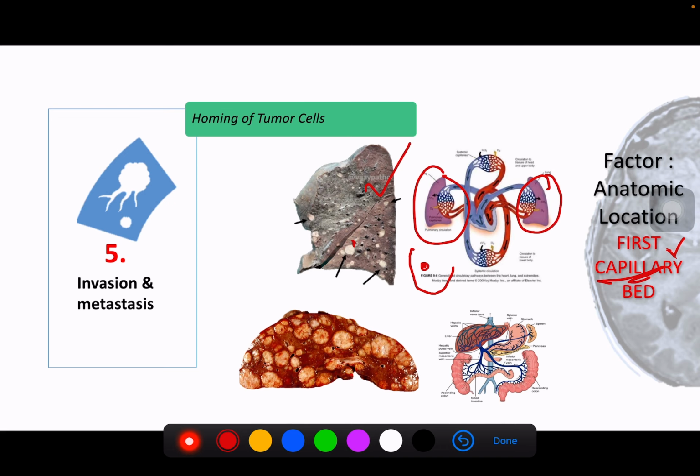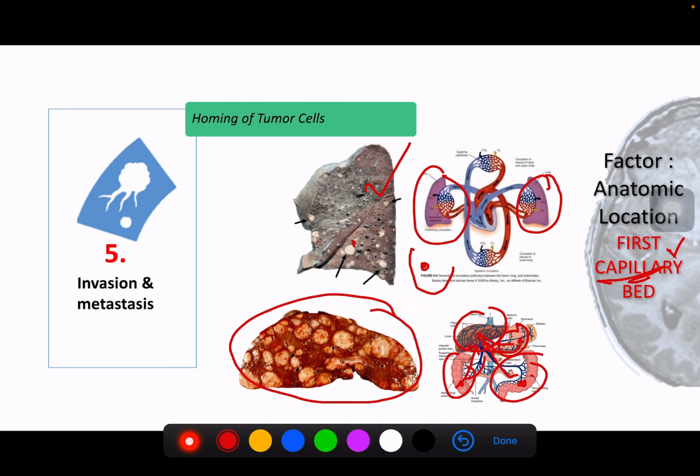In the liver, the majority of the cancers are from the GIT. This is because there are actually two circulations in the liver. One is the main circulation, and there is a portal circulation. This portal circulation, what does it do? All of this will go into the liver. Okay, because as you might remember, all these nutrients will go into the liver to be processed first before they go into the body. So basically, any tumor from here or even here will go into the liver first, and that's the reason this is the first capillary bed that will receive the tumor from any of the primary locations.